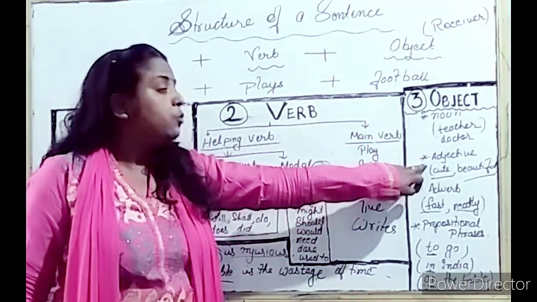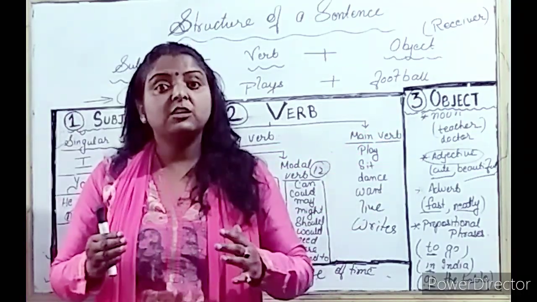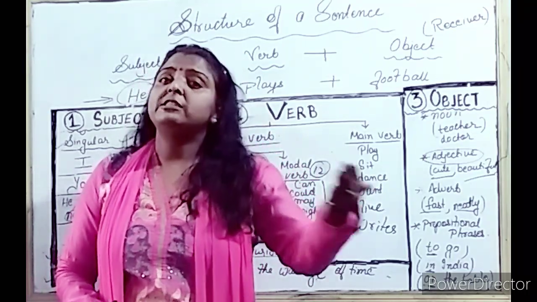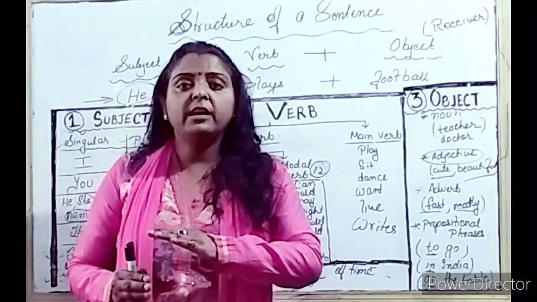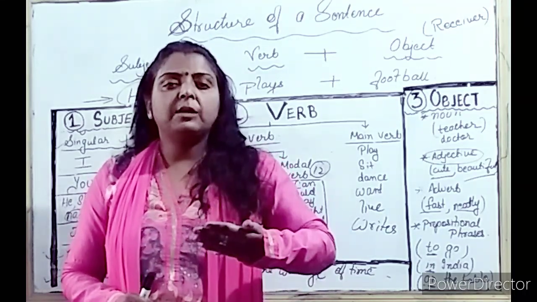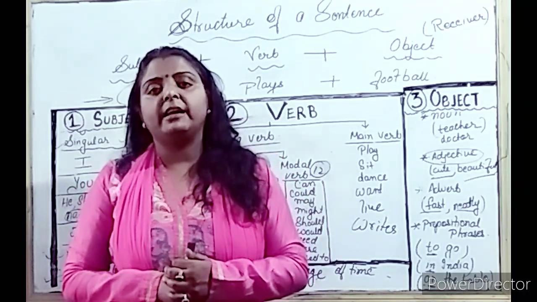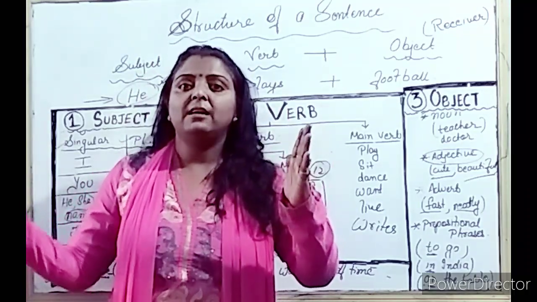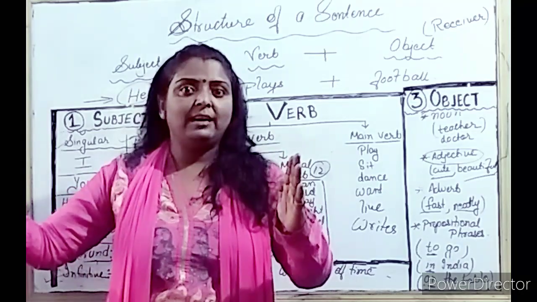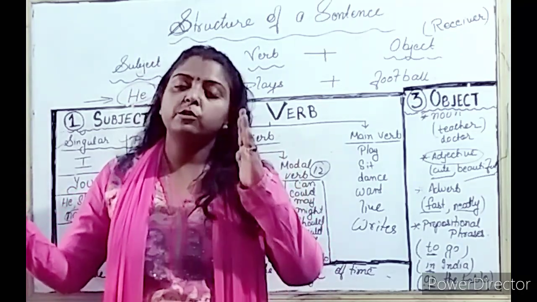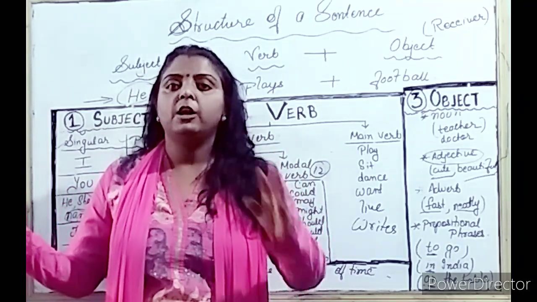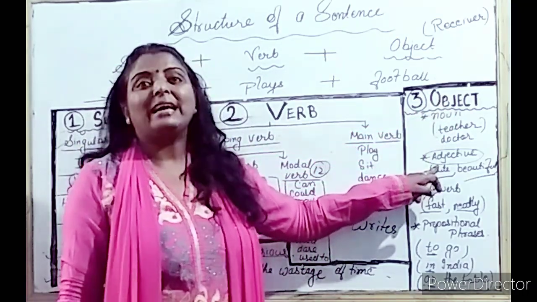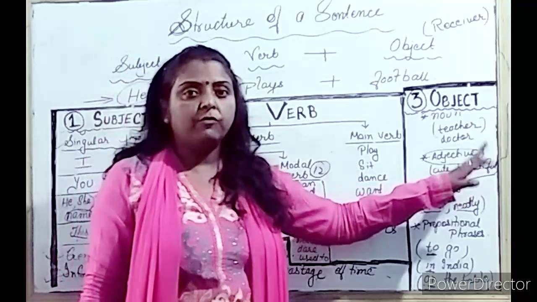We can also use adjective. Adjective means which tells more about something, more about a noun or pronoun. जो कि noun और pronoun की विशेषता बताता है, उसे adjective कहते हैं. जैसे she is beautiful. She is there, beautiful is there. Beautiful कौन है? She है. That means she is a pronoun. वो she के बारे में बता रहा है कि वो सुंदर है. So beautiful is an adjective. So as an object, we can also use adjectives like cute, beautiful.